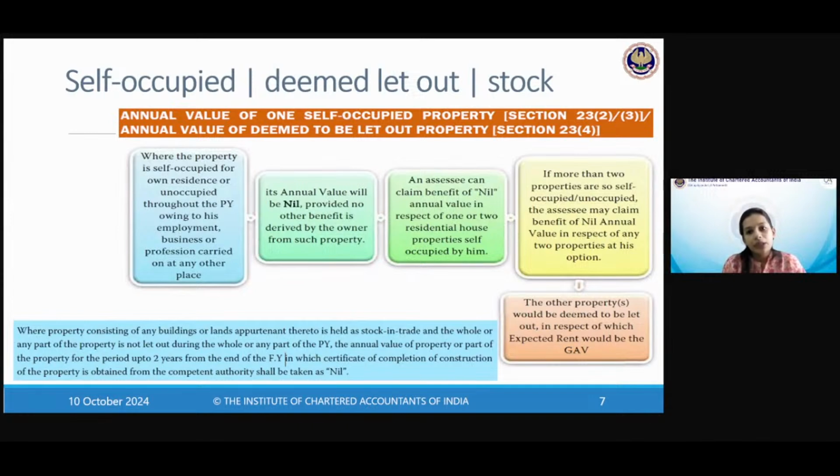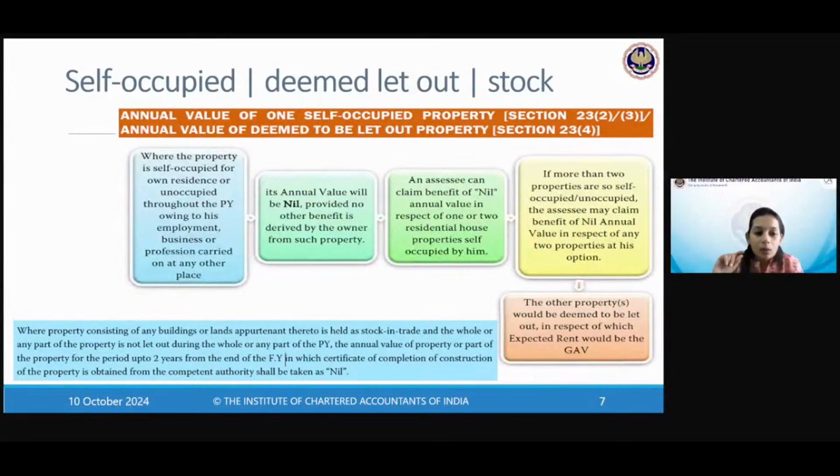All right. The next concept is, what if the property is held as stock in trade? Why are we dealing with it in this chapter? Like we spoke about a few minutes back, property held as stock in trade is actually income from house property and not income from business or profession. That's why we are dealing with it here. Otherwise, we would have talked about it in the PGBP chapter.